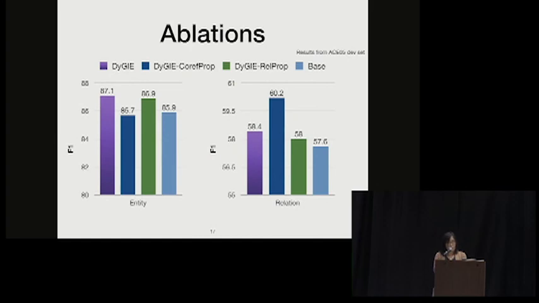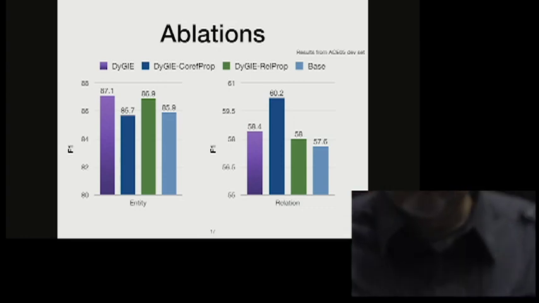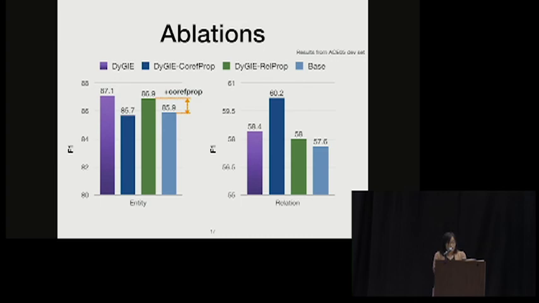So we ablate by removing the coreference layer and removing the relation propagation layer on top of the DyGIE model. And also we compare with the base model that does not have any sort of propagation process. So we can see that by adding this coreference propagation layer, we're able to significantly improve the NER result by around 1 F1 score improvement. And by introducing this relation propagation layer, we could improve the performance by around 3 F1 score improvement.